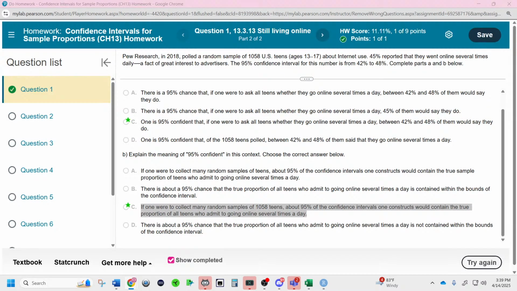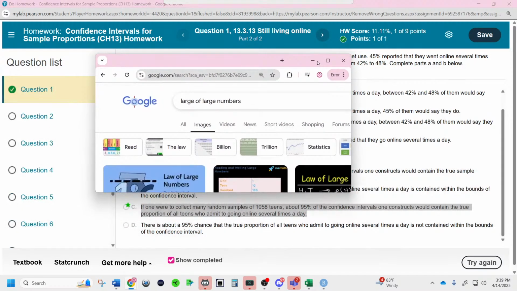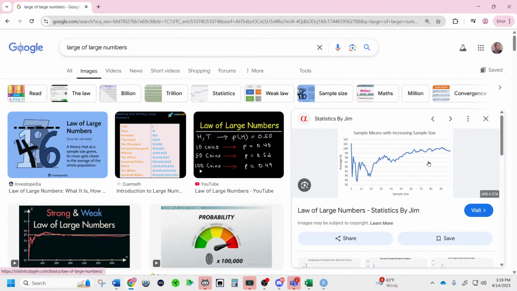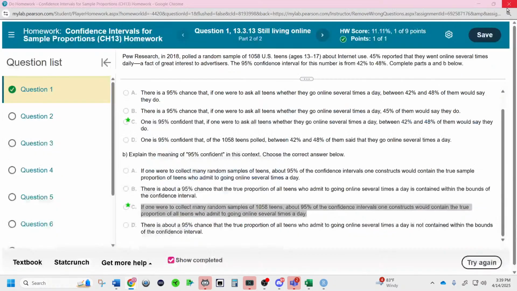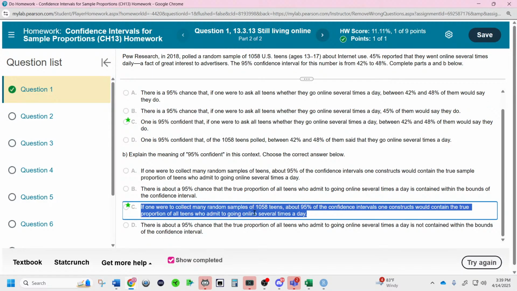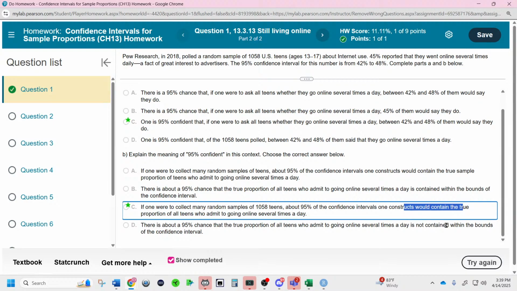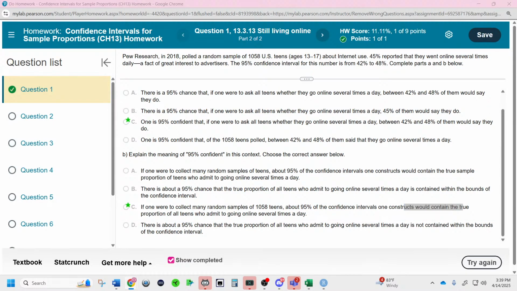If you look at any law of large numbers graphics, it shows you how over the long run, you're going to see the true probability of something. So it's not about creating one interval and it containing the truth. It's that over the long run of creating multiple intervals, 95% of 95% confidence intervals will contain the truth. And one interval either will or won't contain the truth.